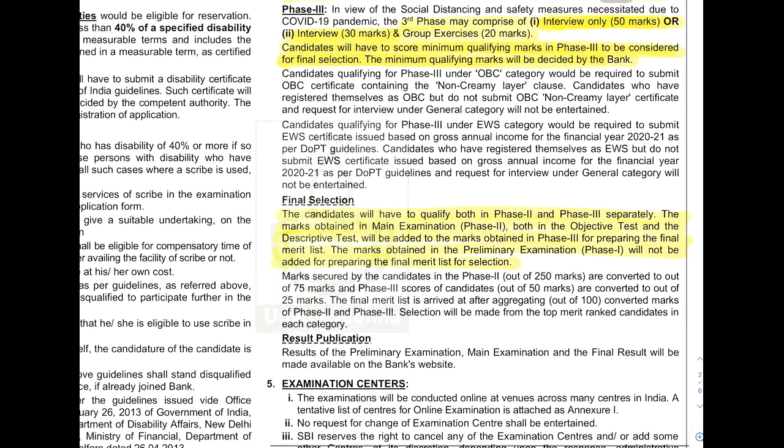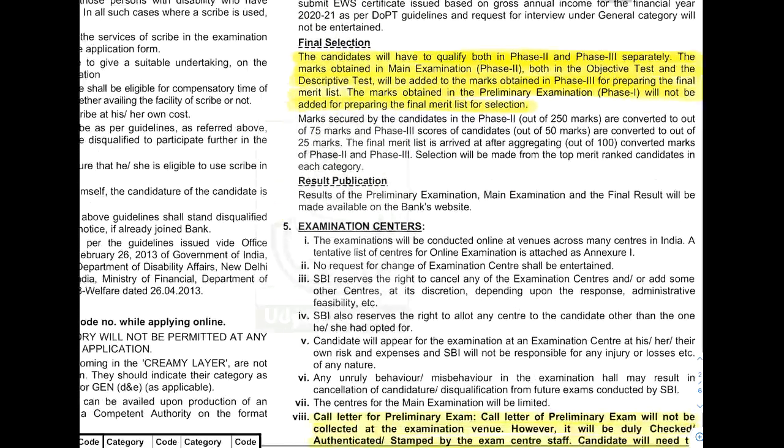So final selection, clearly it is given here. A candidate will have to qualify both in phase 2 and phase 3 separately. Marks obtained in the mains examination, both in objective and descriptive test, will be added to phase 2, and phase 3 marks will be added for the merit listing. So phase 1 will not be added for the final merit. Phase 1 is only for entering the phase 2 exam, that's all. For final merit selection, phase 2 and phase 3 marks will be considered separately, and based on those marks only you will be given posting.